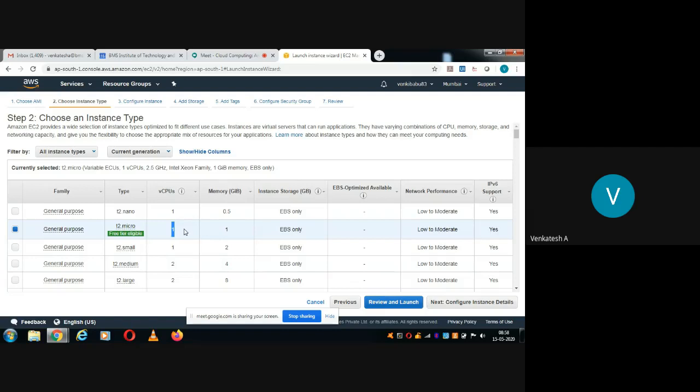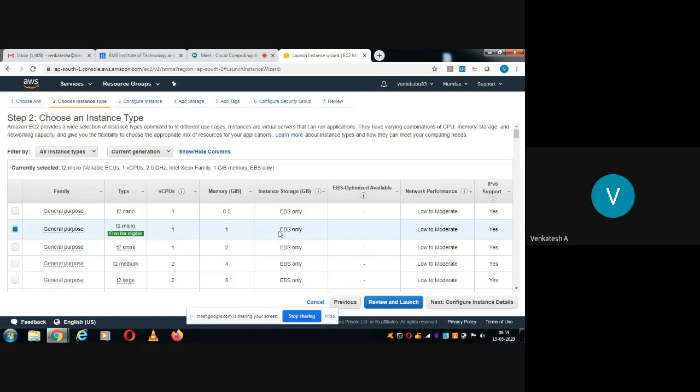So I don't want to pay anything from my credit card. So I'll go with the default. You can see we have vCPUs, which means virtual CPUs. We have one CPU. They are providing it freely for us. And they are providing memory, 1 GB of memory they are providing, and elastic block storage.